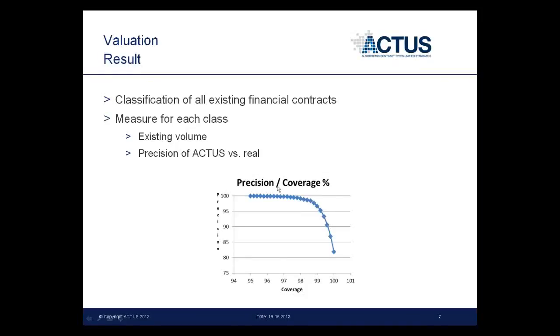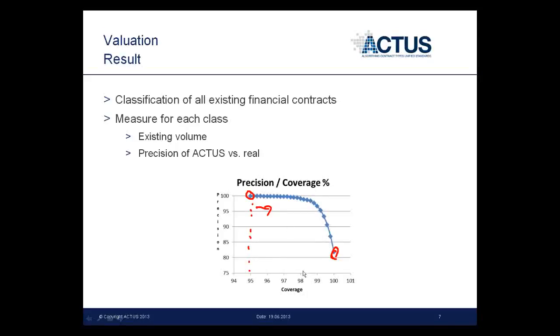If we aggregate everything, we would come to this precision coverage ratio as we see it here in the graphic at the bottom. We see here at this point that 95% of all financial contracts can be covered with nearly 100% precision. The further out we go, the precision drops. And the last percentage we might only reach with the 80% precision down here. Is this good? Is this bad? That depends on what we want.